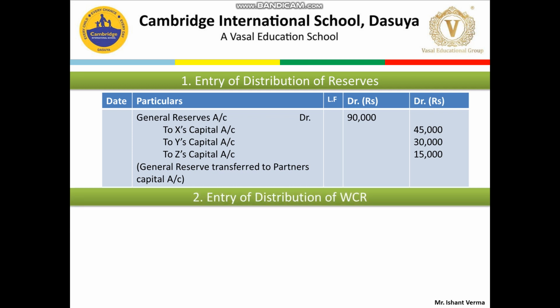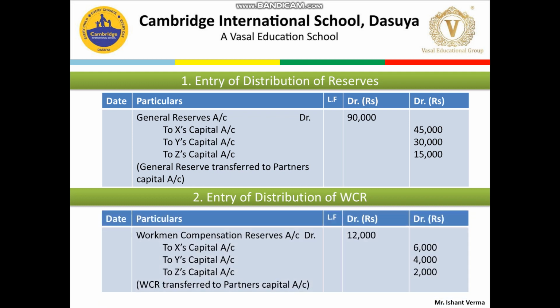Next entry, workman compensation reserve, it is also a reserve, so it should be debited, to X's capital, Y's capital, Z's capital in the old ratio 3:2:1. You have also studied these types of adjusting distribution entries in the admission of a partner chapter. Same there, same here.